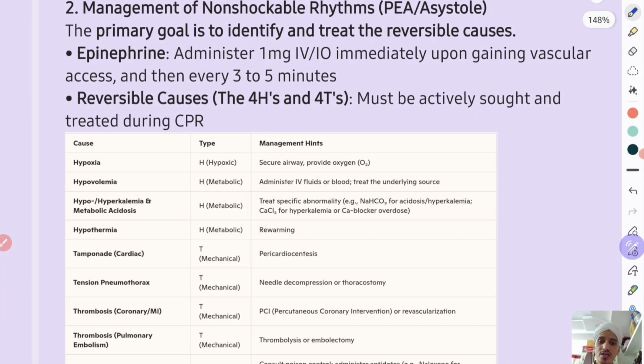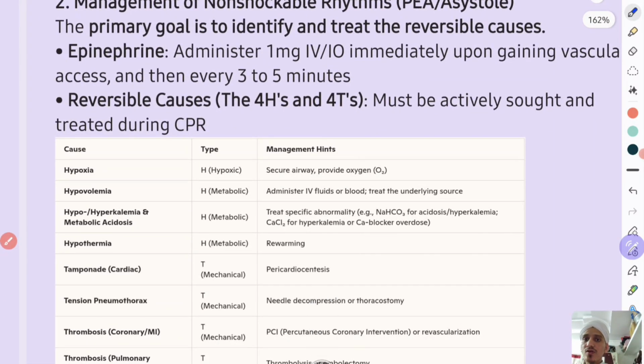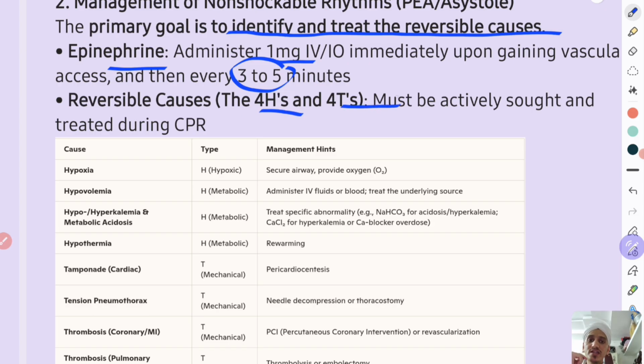In non-shockable rhythms, the main goal is to identify and treat the reversible cause. Epinephrine 1 mg IV should be administered immediately upon gaining vascular access, and then every 3 to 5 minutes. Treat the reversible causes like the 4Hs and 4Ts. They must be actively sought and treated during the CPR.